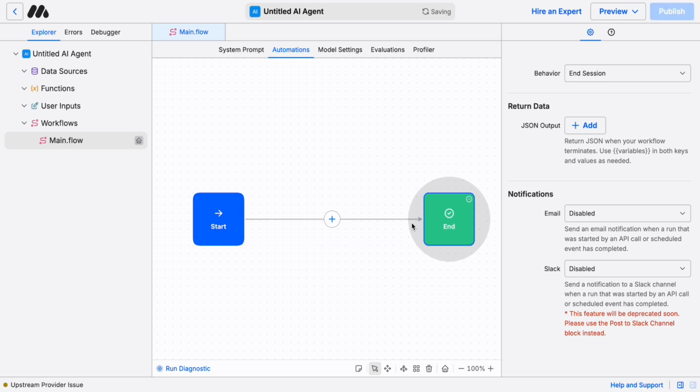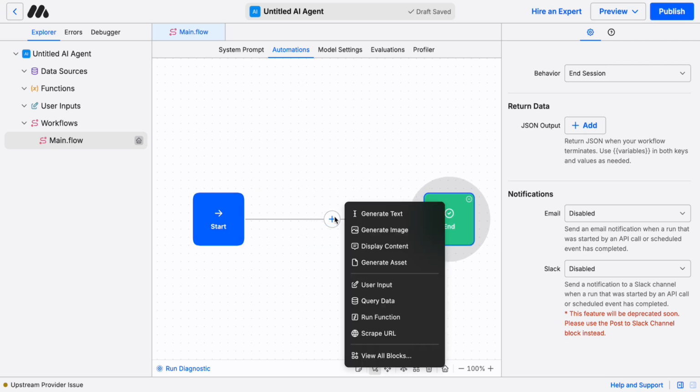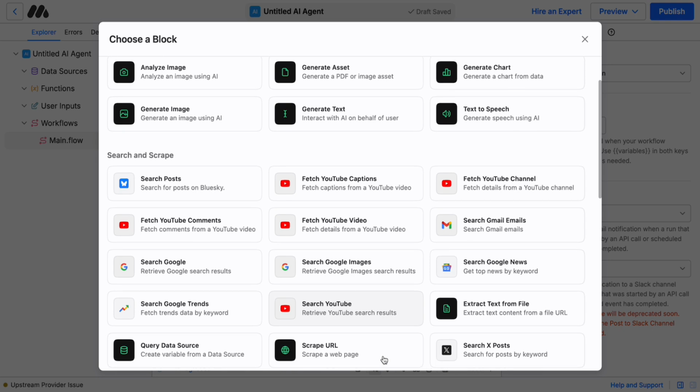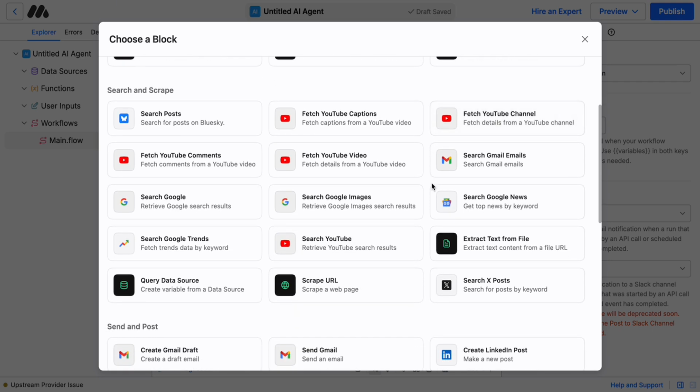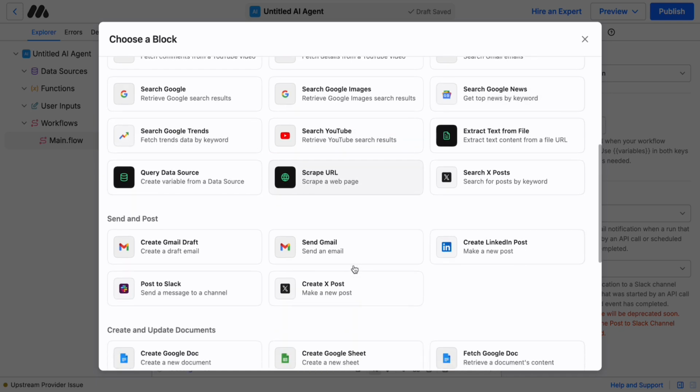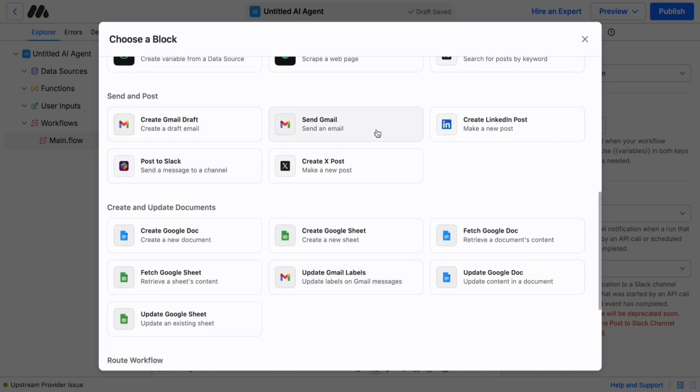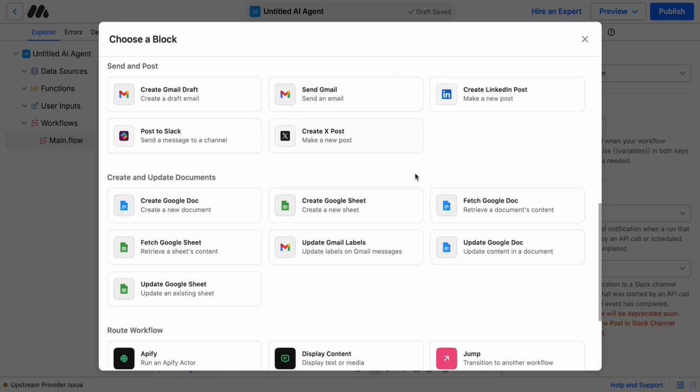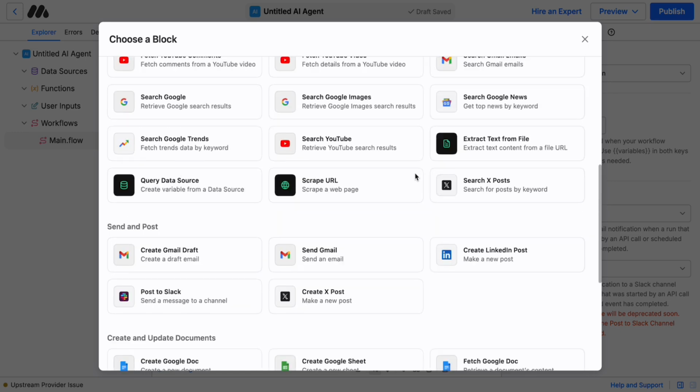And again, we're going to make this super, super simple. I'm just going to say plus, and I'm going to say generate text. But again, if you've never seen this before, these are the various blocks we have. Here are some, but there's actually many, many more that allow you to analyze images and generate all types of different assets, and fetch YouTube transcripts and captions, or information about YouTube, or search Gmail, or search Google Images and Google News and Google Trends, and, like so many things, sending emails, creating posts on LinkedIn or X, or posting to Slack, or lots of things here.